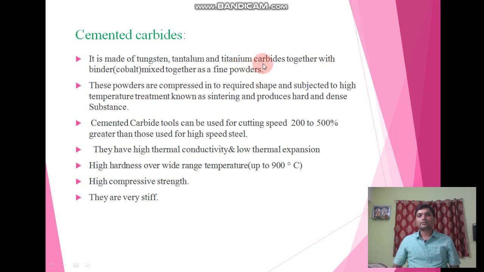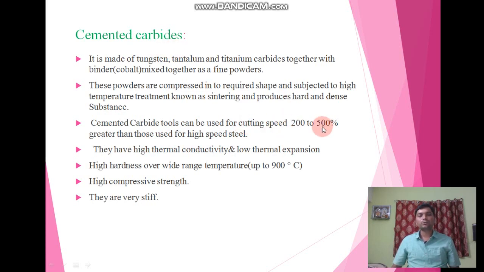So here we have three components or carbides, tungsten, tantalum and titanium carbides, with a binder mixed together to form a fine powder. These powders are compressed into the required shape and then subjected to high temperature treatment known as sintering, and this sintering process creates the hard and dense substance known as cemented carbide. Cemented carbide tools can be used at cutting speeds 200 to 500% greater than those used for high speed steel. This is the advantage of cemented carbides.